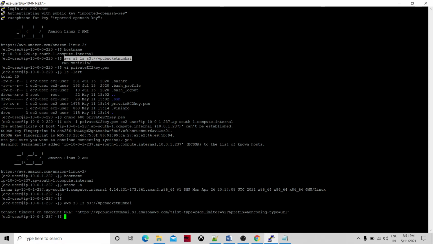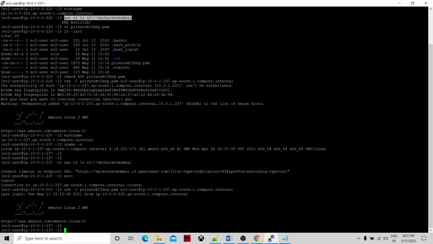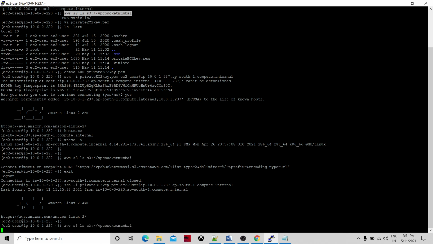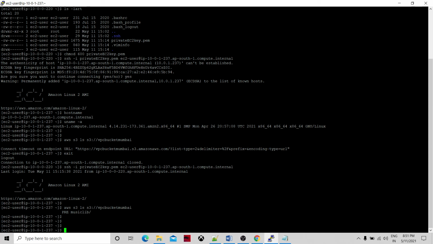Okay, so this was the connection timeout. Now let me try to exit, then let me try to get in. Now I think we should be able to access. See, from 237 also I'm able to access. So 10.0.1.237, this is our private.